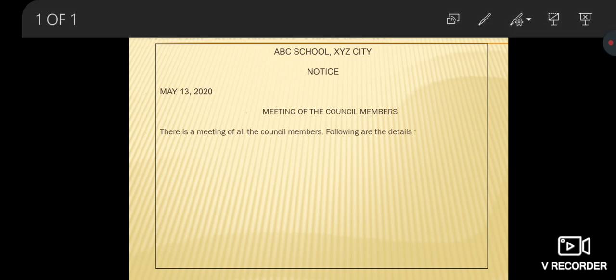Next, leave a line and give a suitable beginning. The beginning goes like this. There is a meeting of all the council members. It can also be, there is a meeting of all the students council members. Following are the details. Now put the details like this.